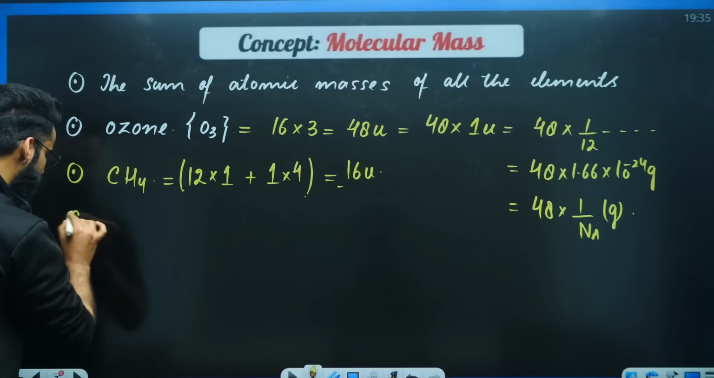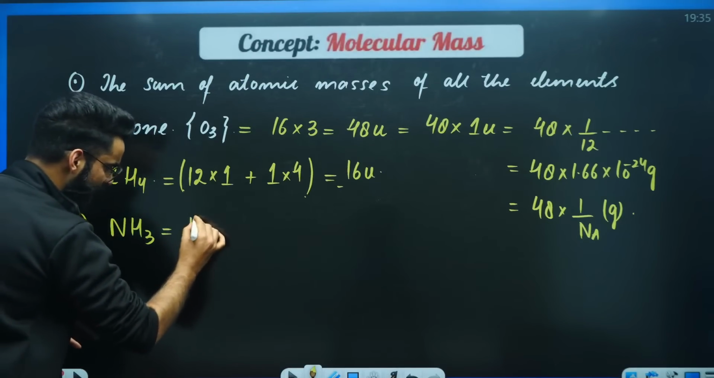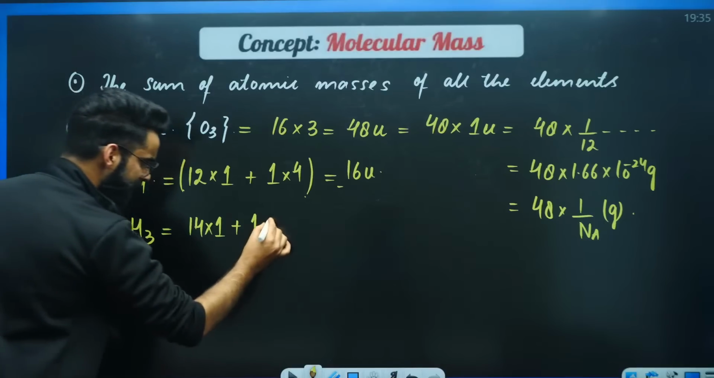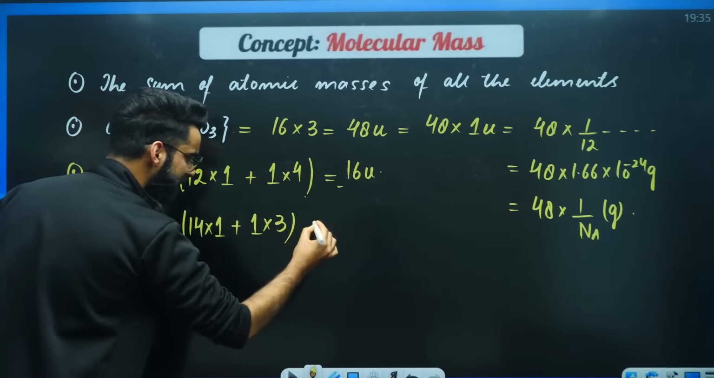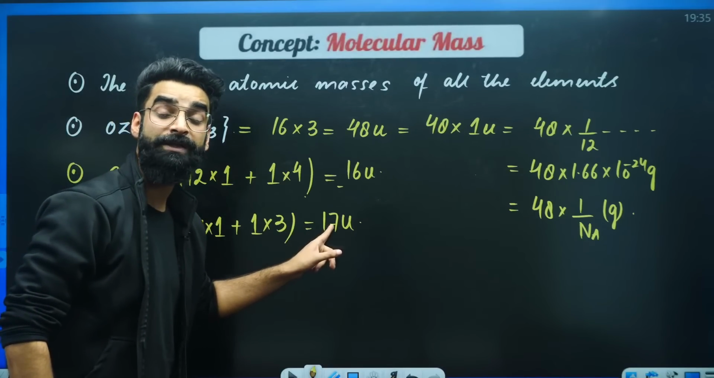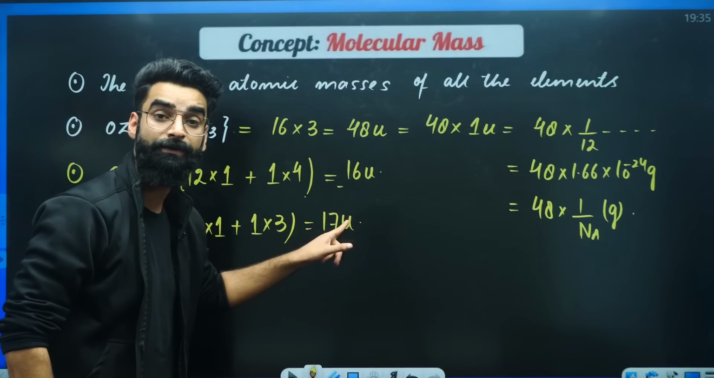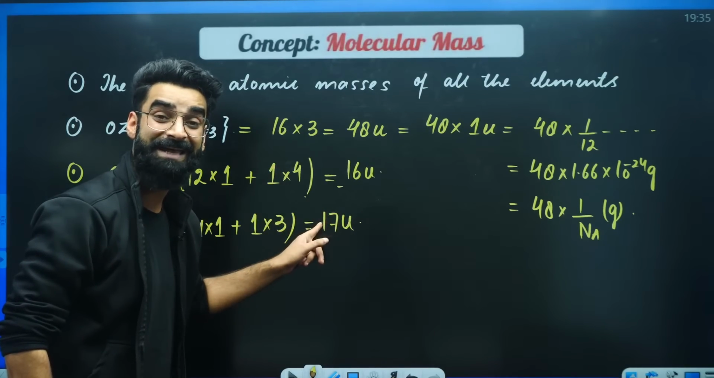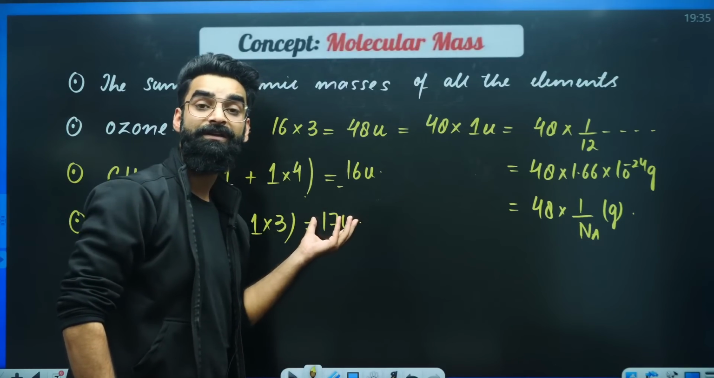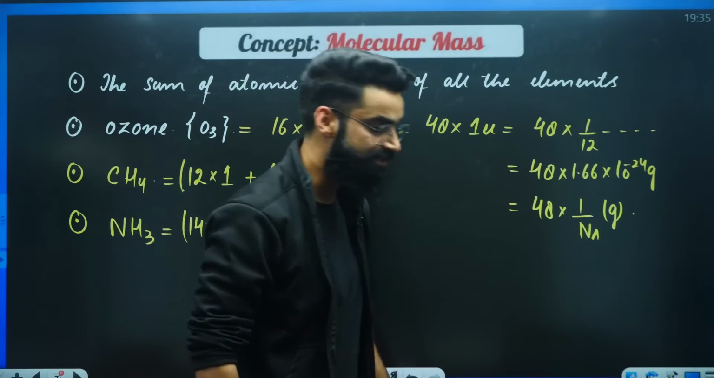Take one more case. Let's say you have got NH3. Calculate its molecular mass. Nitrogen, its atomic mass is 14. There is 1 nitrogen atom. Hydrogen, its atomic mass is 1. There are 3 hydrogen atoms. Just solve it and get the value. The value comes out to be 17U. This is the mass of one molecule of NH3. One molecule of NH3 is 17 times heavier than 1U. One molecule of NH3 is 17 times heavier than 1/12 of mass of carbon 12 atom. One molecule of NH3, what is its mass in grams? 17 multiplied by 1.66 into 10 raised to minus 24 grams.